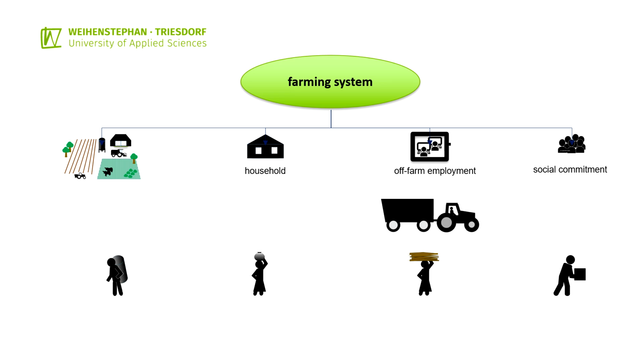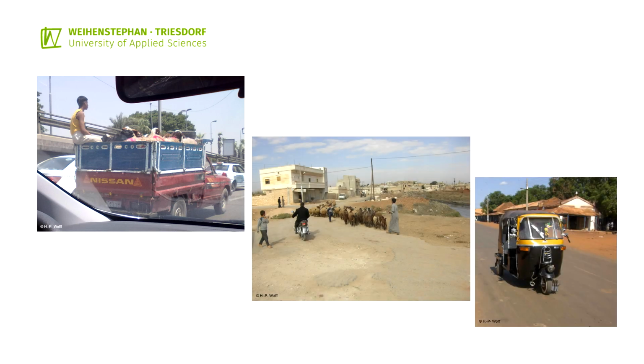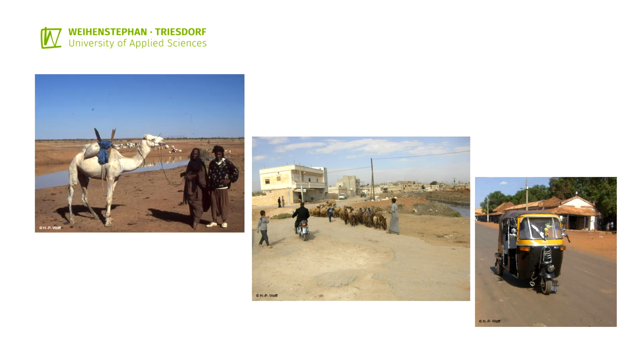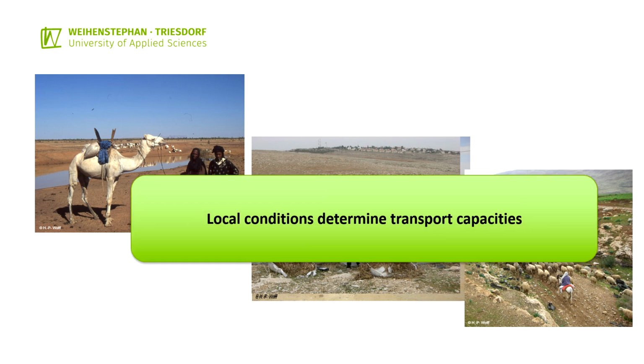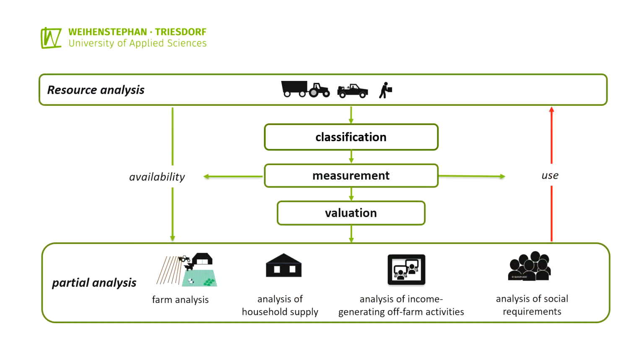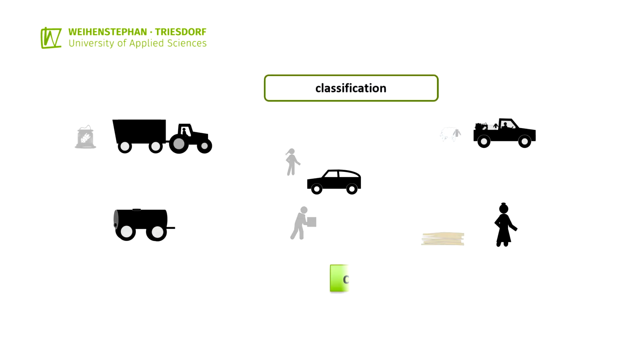Other means for transport, which are used alternatively in all areas of a farming system, vary greatly from place to place. Cars, motorcycles, and motor rickshaws are used to transport people as well as agricultural goods. The same holds for the use of animals for transport purposes. The transport capacities that must be considered in the analysis depend on the local conditions. The means of transport of a farming system can be classified according to the type of cargo transported.